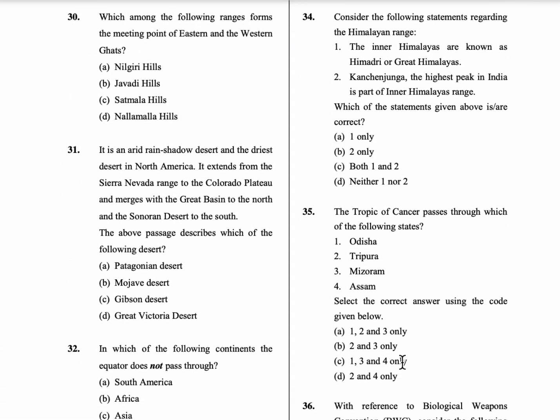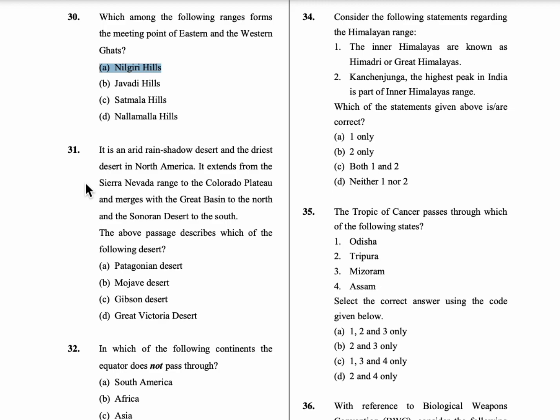Coming to 30th question, which among the following ranges form the meeting point of eastern and the western Ghats? The first statement is Nilgiri Hills. So Nilgiri Hills are present in Tamil Nadu and the answer is also Nilgiri Hills. So Eastern Ghats and Western Ghats meet at Nilgiri Hills. Coming to Javadi Hills are also present in Tamil Nadu. Satmala Hills are present in Maharashtra. Nallamalla Hills are present in Andhra Pradesh. So answer is option A.